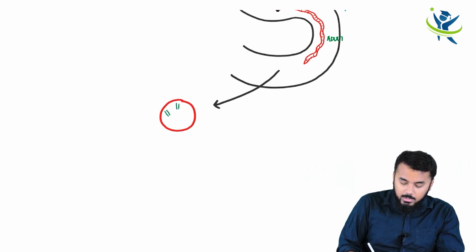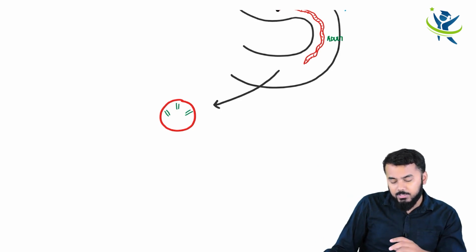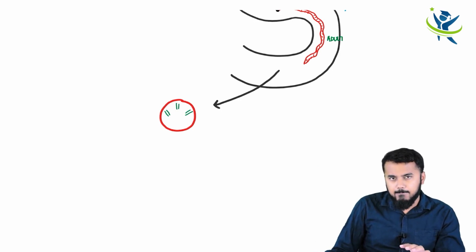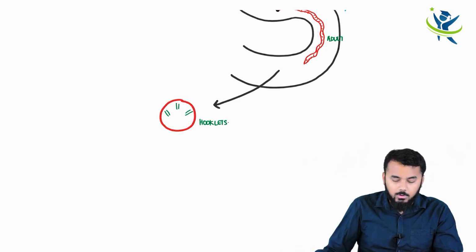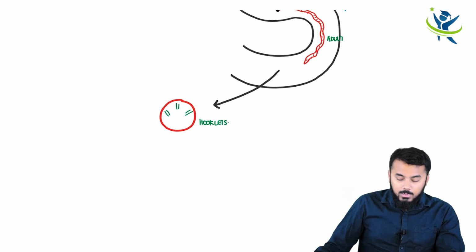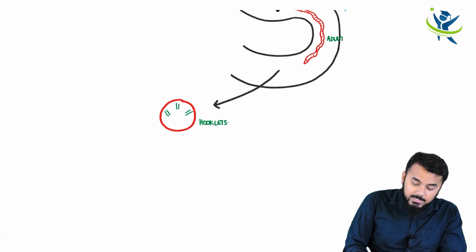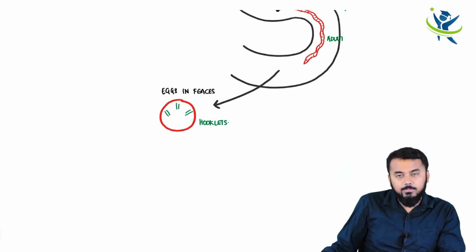These eggs have got hooklets, and this egg which I have drawn right now is common for both Taenia solium as well as Taenia saginata. Once they are defecated, these are the eggs which you see in feces.